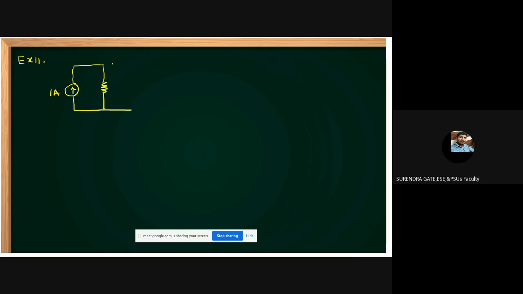Okay, and this is given as a voltage source, plus minus 1 volt. This is 1 ohm, and this resistance is also 1 ohm. Here it is V1, here it is V2. And this current is 1 ampere. In this, find V1 and V2.